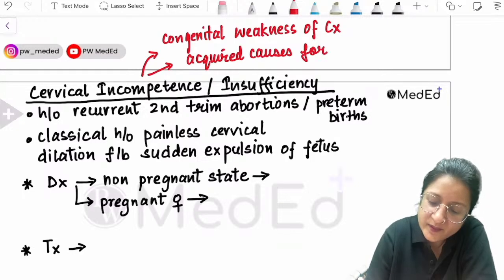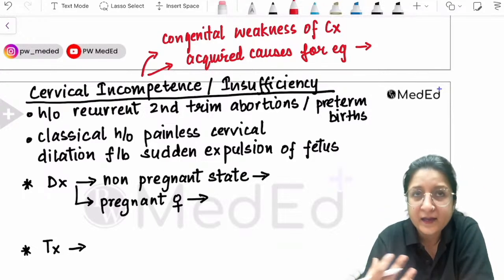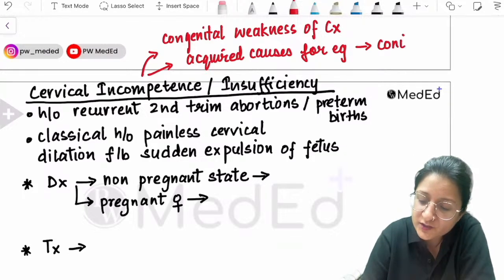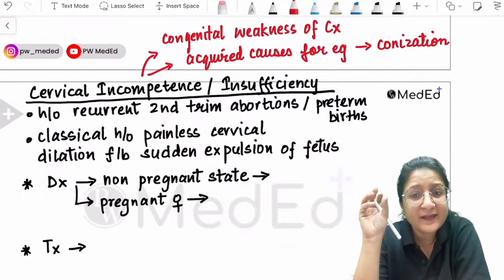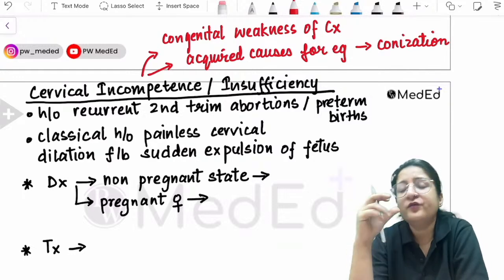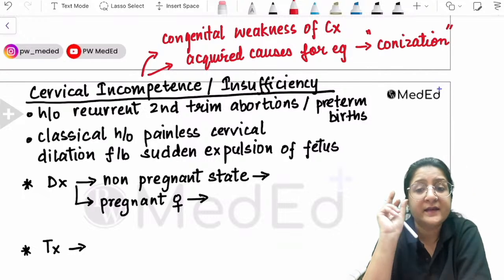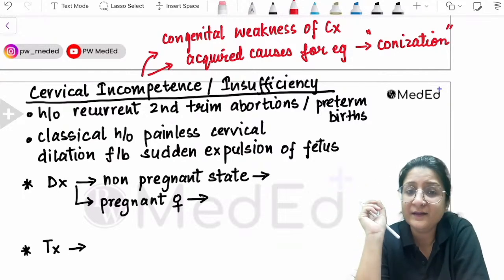For example, there has been a prior cervical procedure where the cervix has been, let's say, amputated. Like for example, conization. Now conization is a procedure that is done for management of cervical intraepithelial neoplasia. In that we remove a cone of cervical tissue. So maybe there is a history of conization. Keep that in mind. That is an important pointer. So maybe a procedure like that has been done in the past, which is responsible for cervical incompetence.